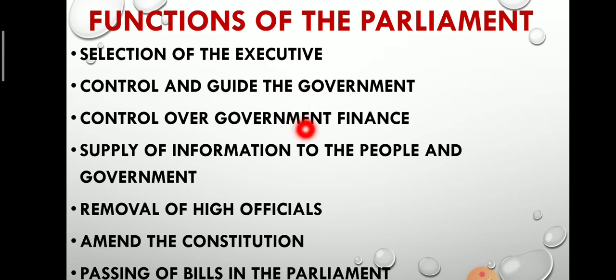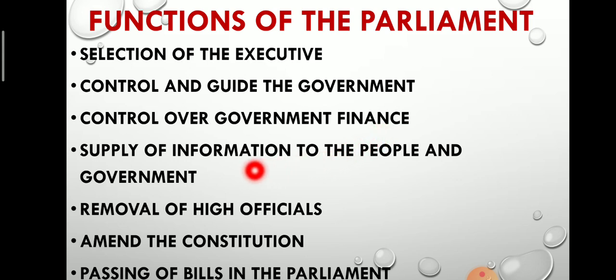Next one is control over government finance. The parliament controls the income and expenditure of the government. The government receives money through various taxes, and the government spends this money on various welfare programs for the people. So the government receives money from taxes and spends it on various welfare programs.